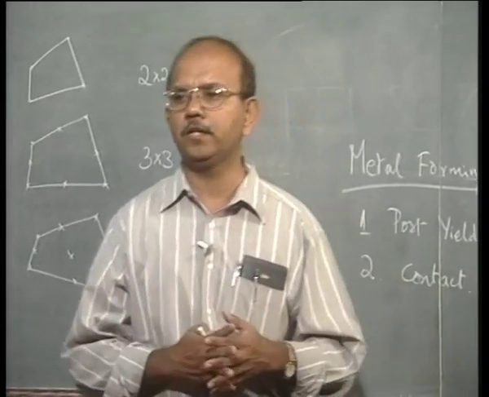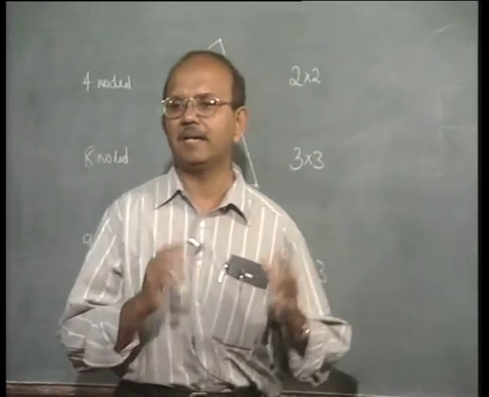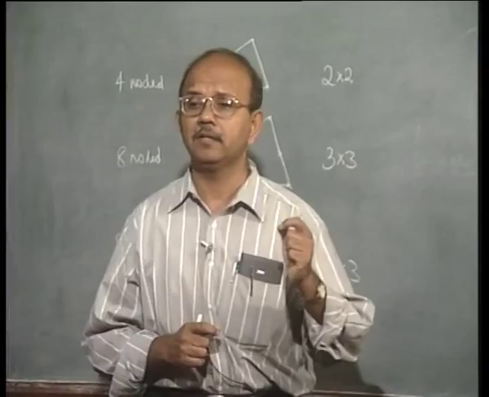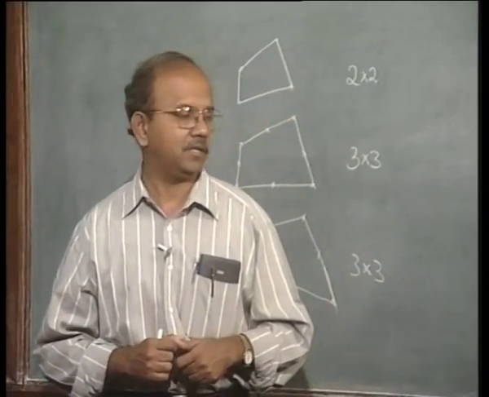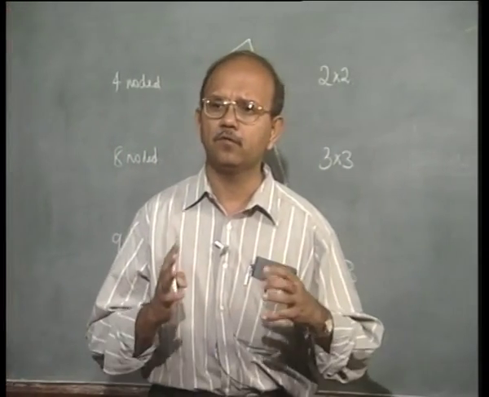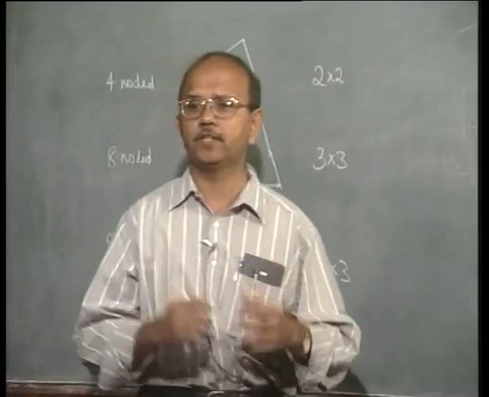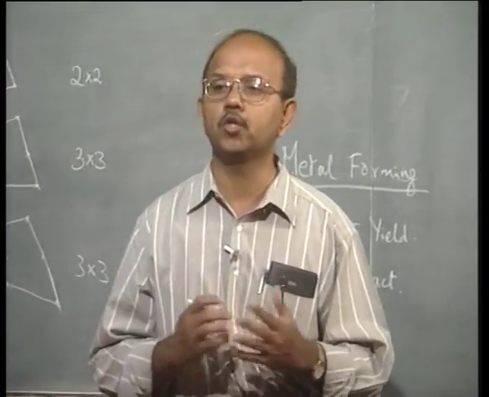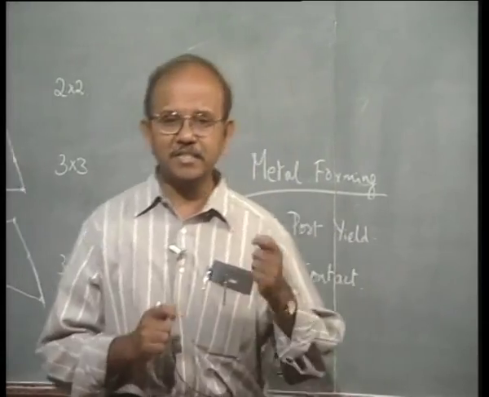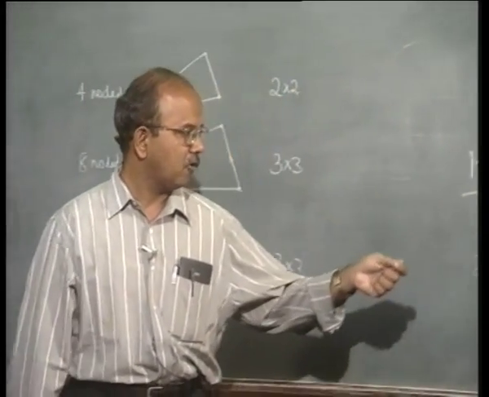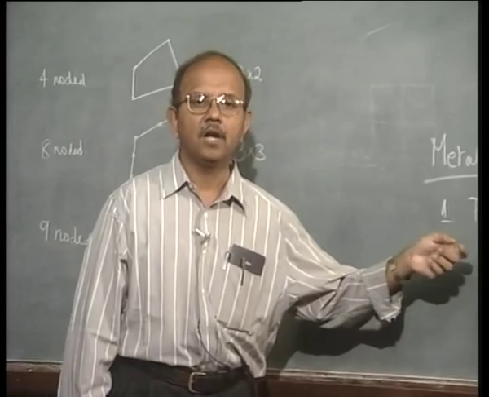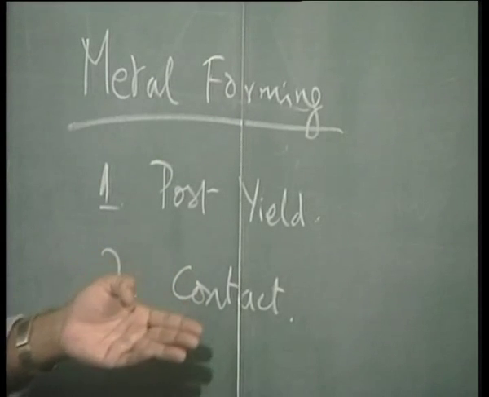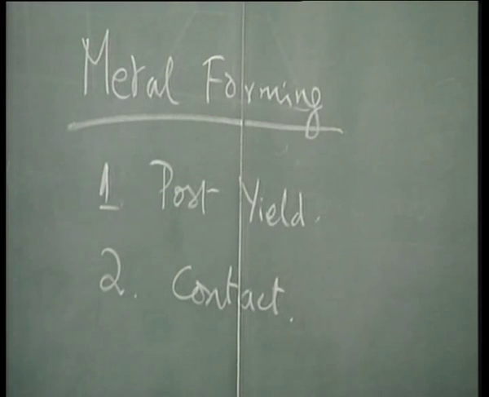Maybe all of you would have studied in your manufacturing process that the friction between the die and the material is very important for forming. The friction between the punch and the material is important, and so on. Hence, the next issue that has to be addressed is how to develop a proper contact algorithm in order to deal with